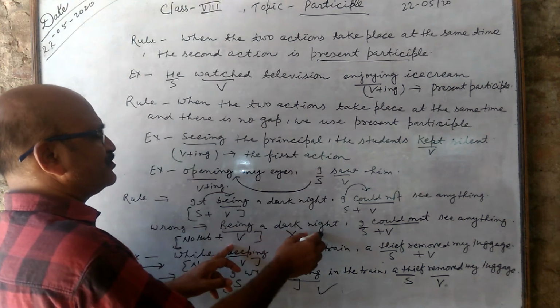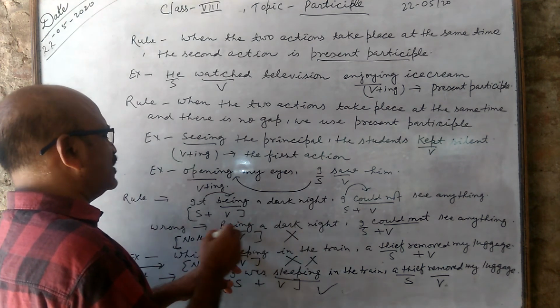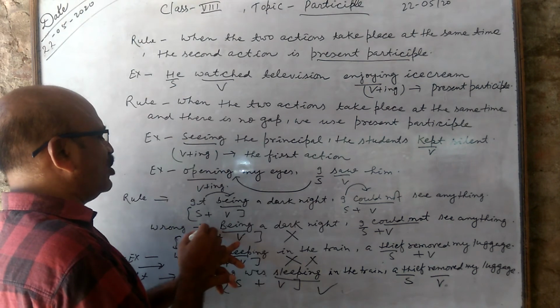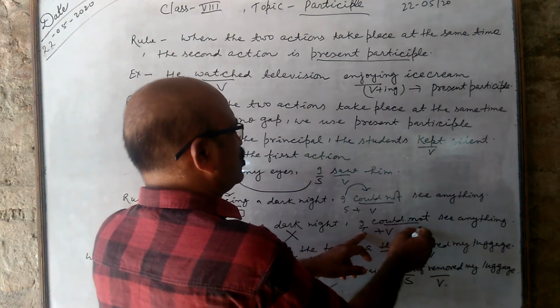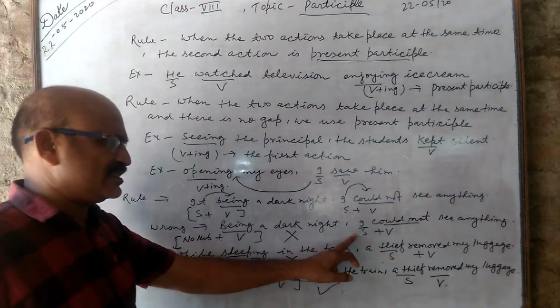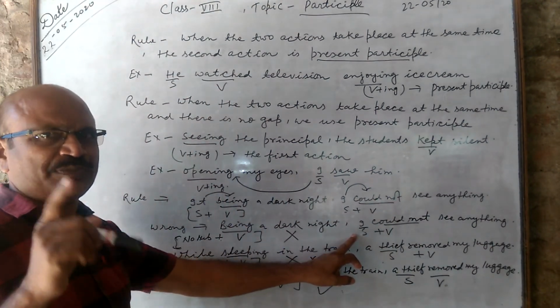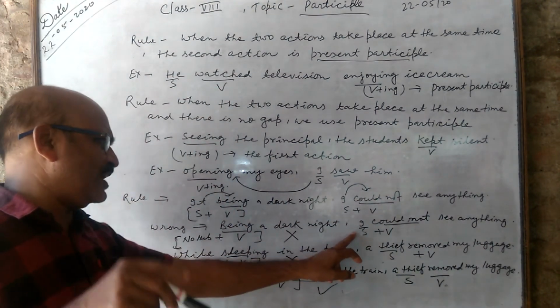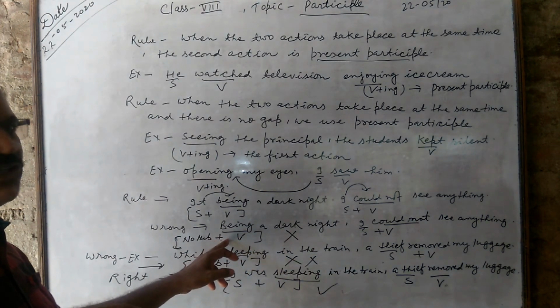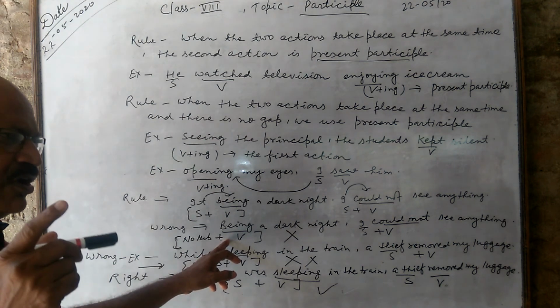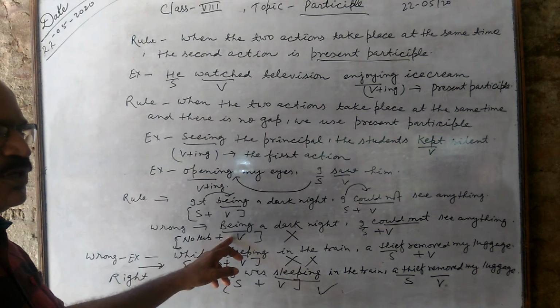You have to keep in mind two subjects, two verbs. So being must be followed by it. If you write it, it will be right. If you do not write it, it will be wrong.